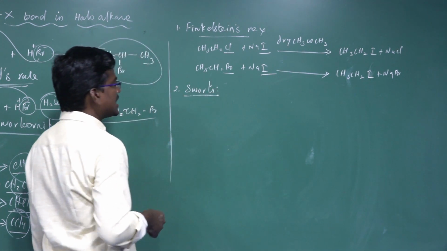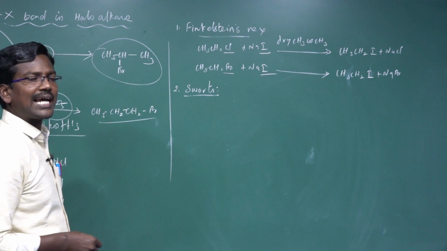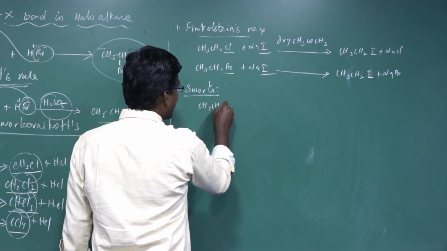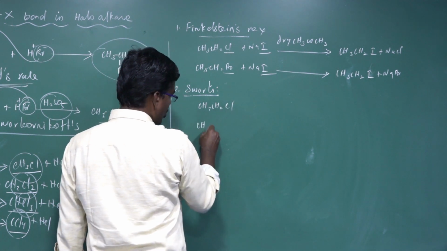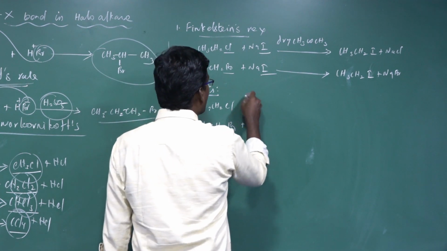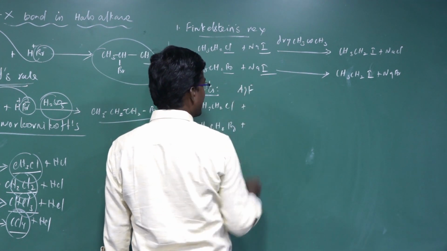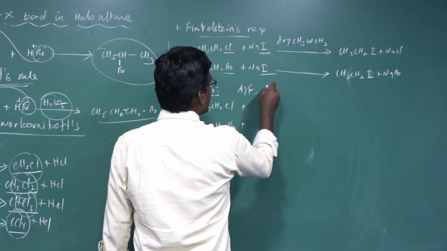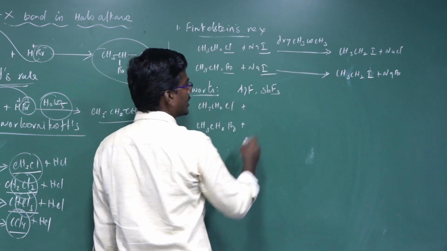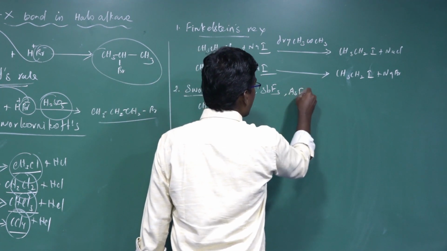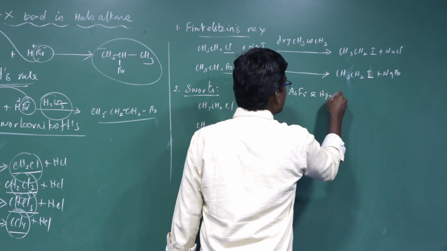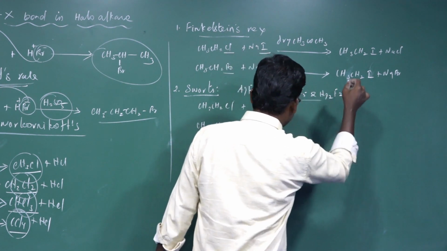Swarts reaction. The Swarts reaction is the preparation of alkyl fluoride from alkyl chloride and alkyl bromide, for example CH3Cl and CH3CH2Br. They react with silver fluoride, AgF, or antimony fluoride, SbF3, or arsenic fluoride, AsF3, or mercurous fluoride, Hg2F2, as a catalyst.